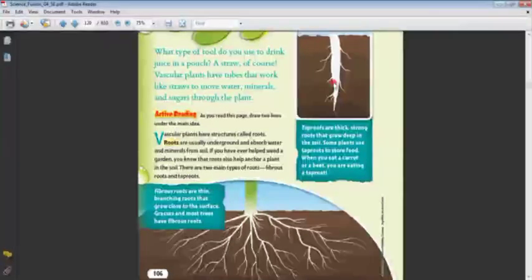Do you know exactly what food? Also we eat the taproot. Yes. Like carrot, potato, carrot.